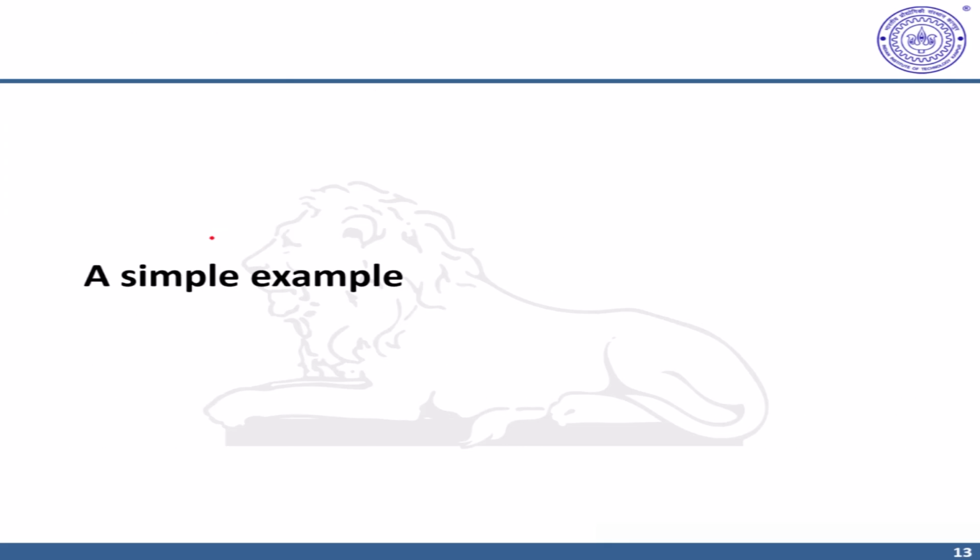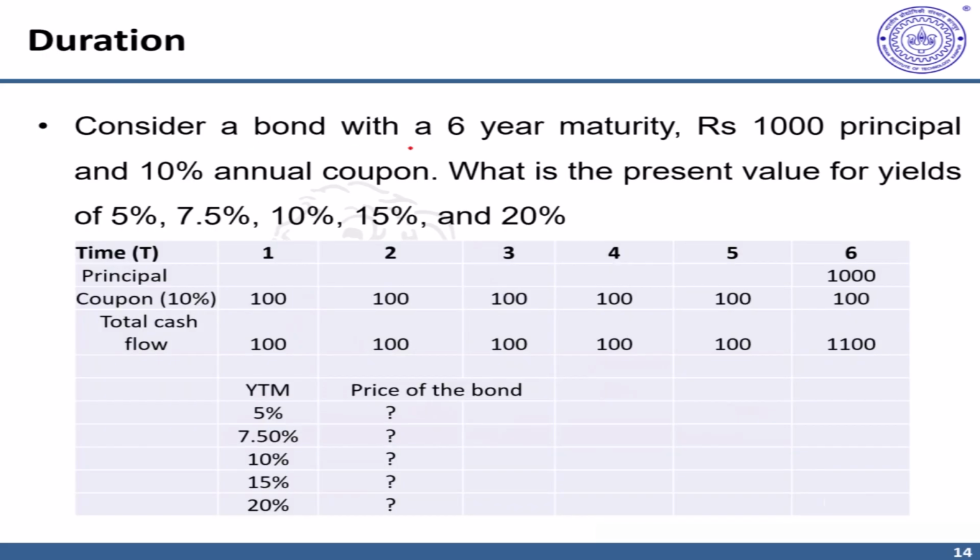In this video, we'll understand the relationship between bond yield and prices with the help of a simple example. Consider a bond with 6-year maturity and 1,000 principal with 10% coupon, that means $100 or rupees coupon every year. What would happen to the present value of this bond for yields 5%, 7.5%, 10%, 15%, and 20%?